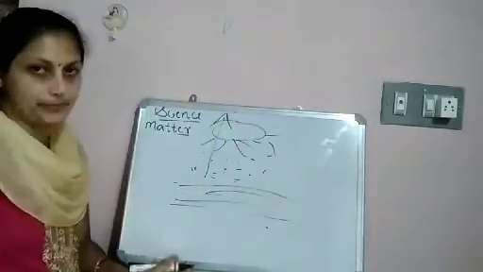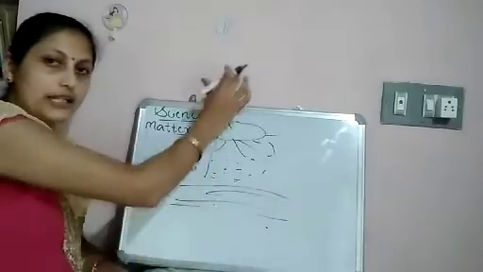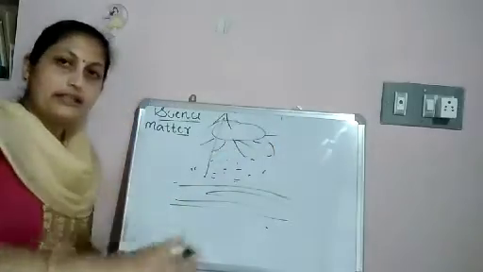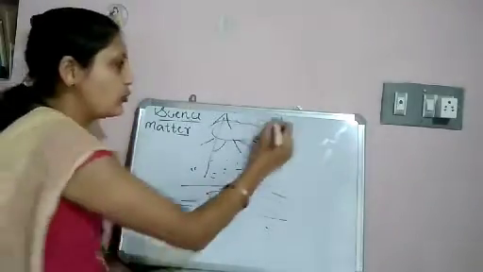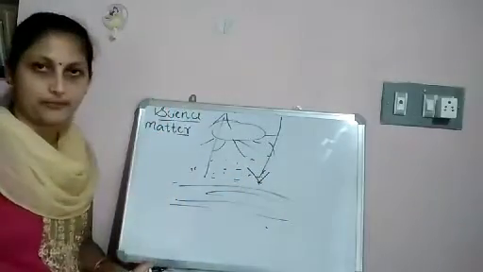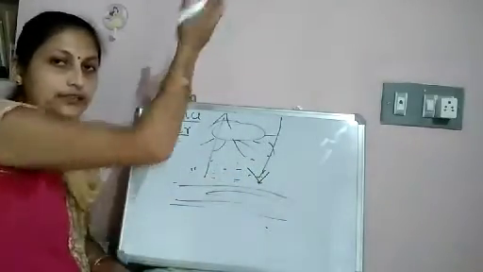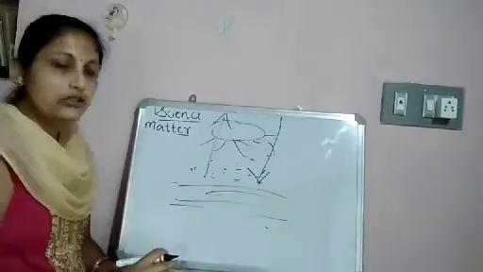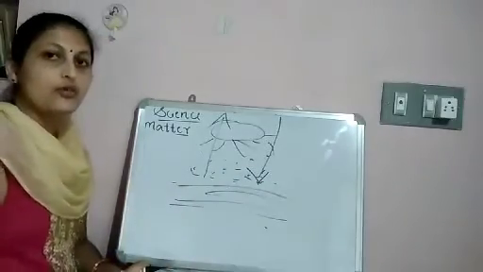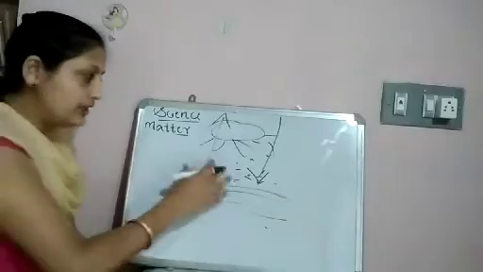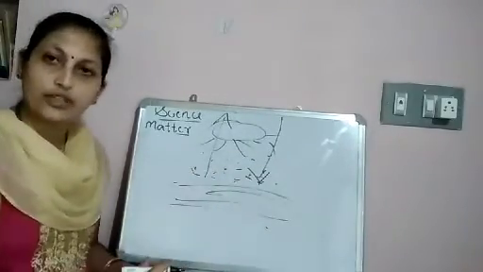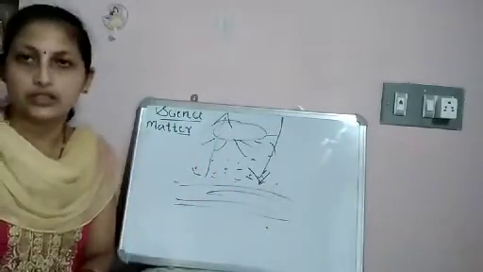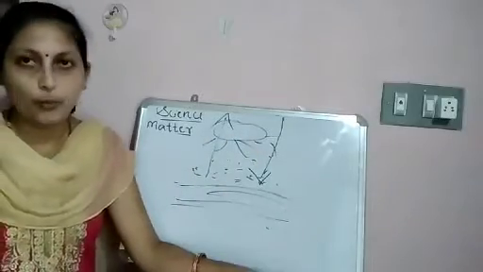This hot air rises up, and the air that was cooler, away from the land, rushes down to occupy this place. So the hot air rises up, and the cool air from above rushes downward to occupy this place. This causes wind to blow. Wind blows from here to there and from there to here. This causes movement in the wind.